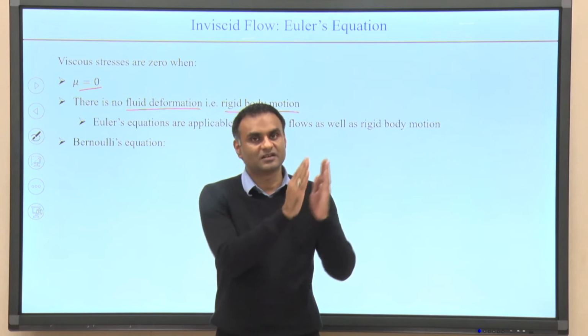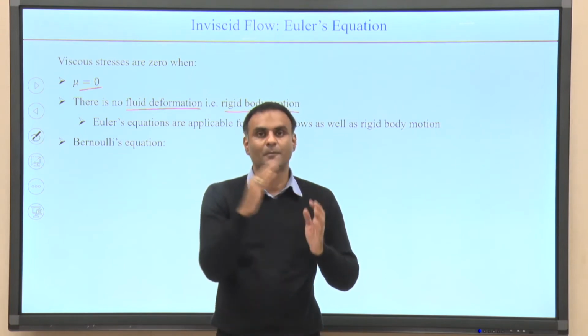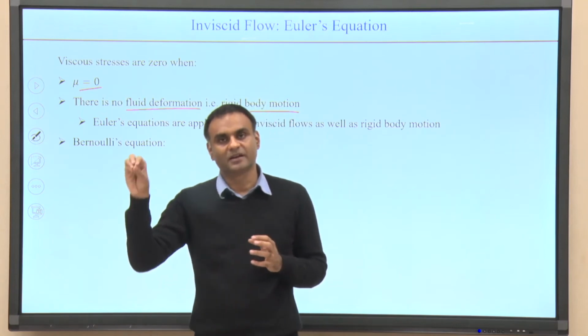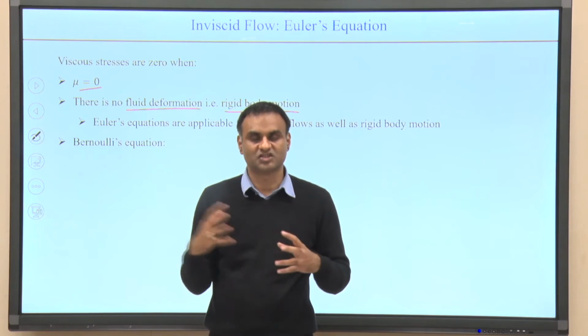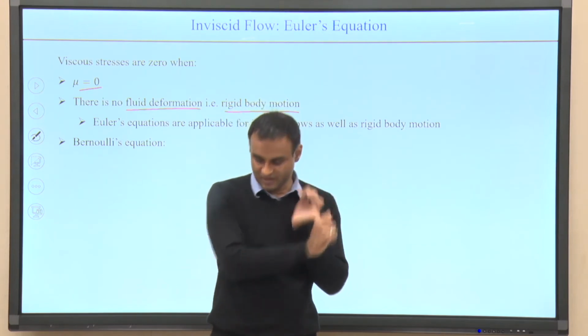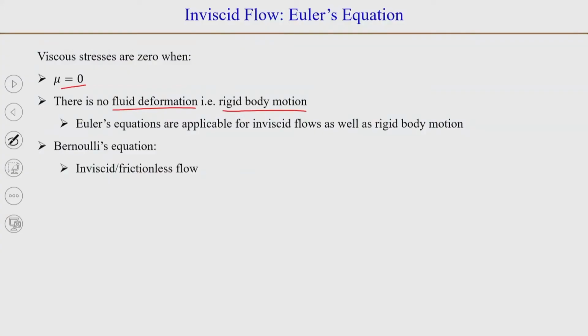That means the energy in terms of pressure, plus kinetic energy, plus gravitational or potential energy, the sum of all this is constant. And the assumptions, if you remember, the first assumption was that the fluid is inviscid or frictionless.